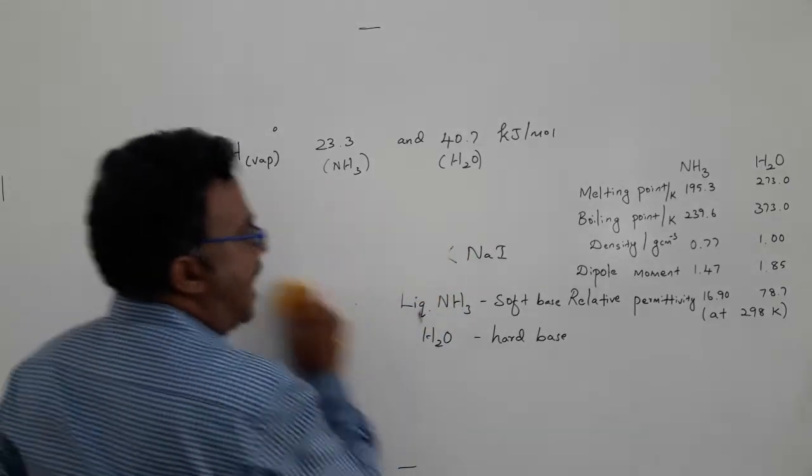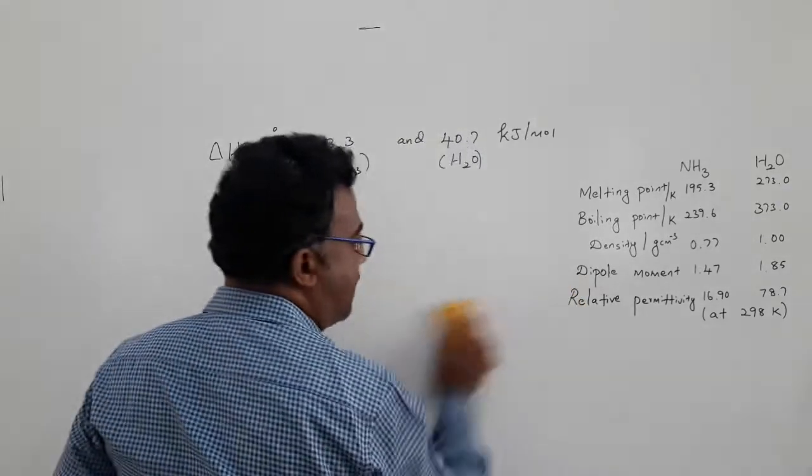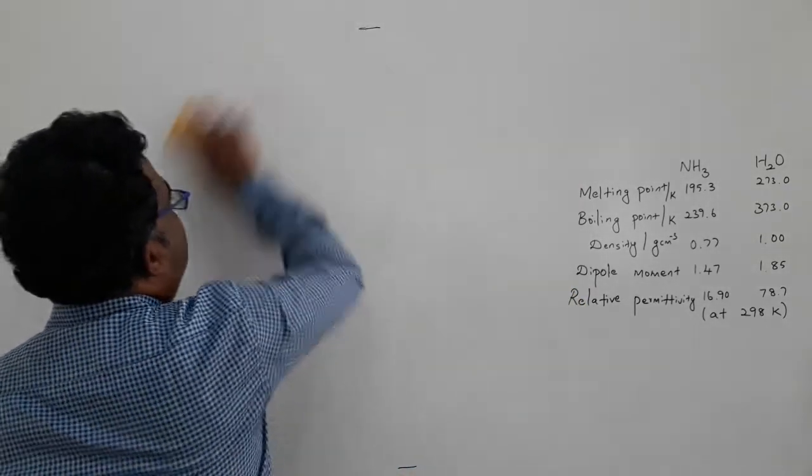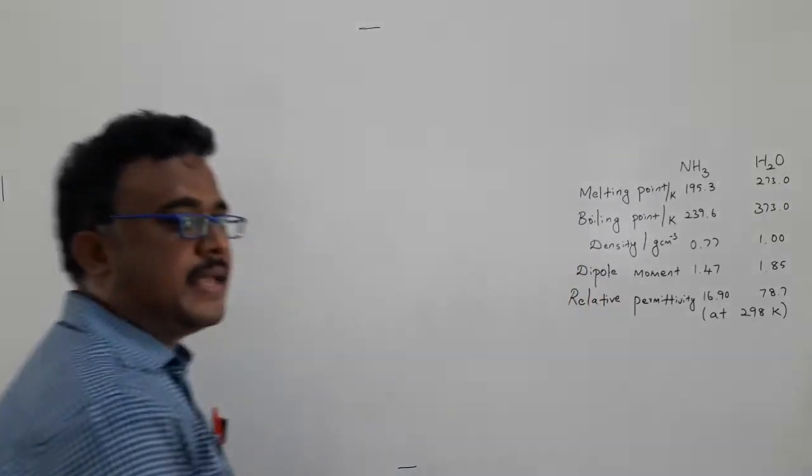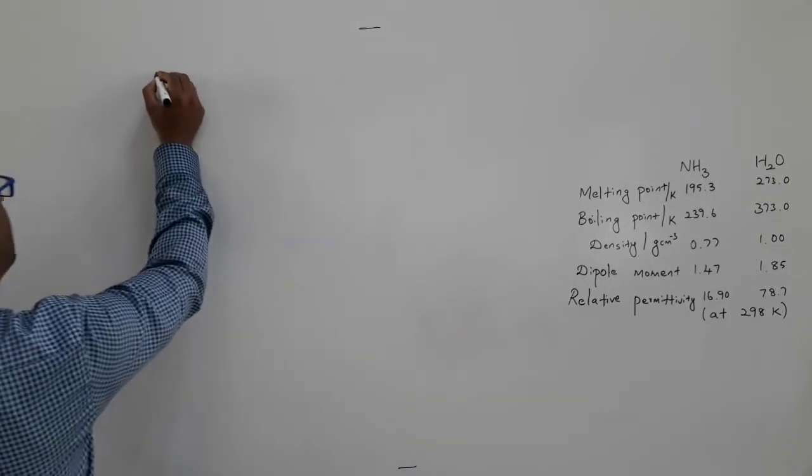For example, I can give a more specific example of double replacement reactions, or simply precipitation reactions.